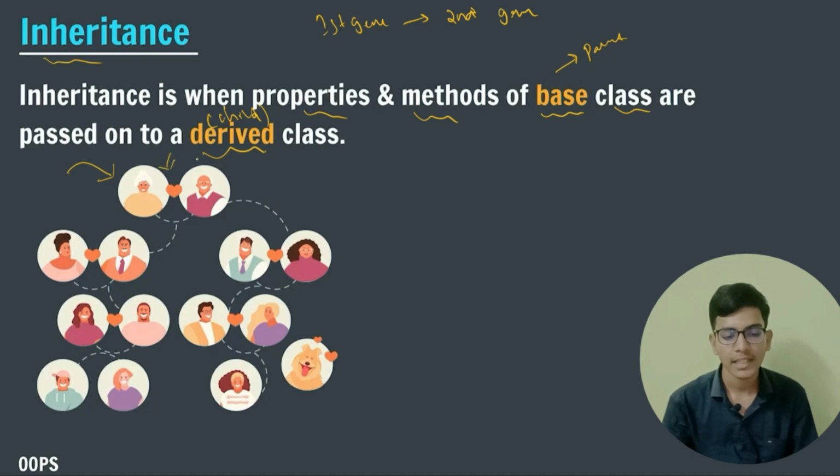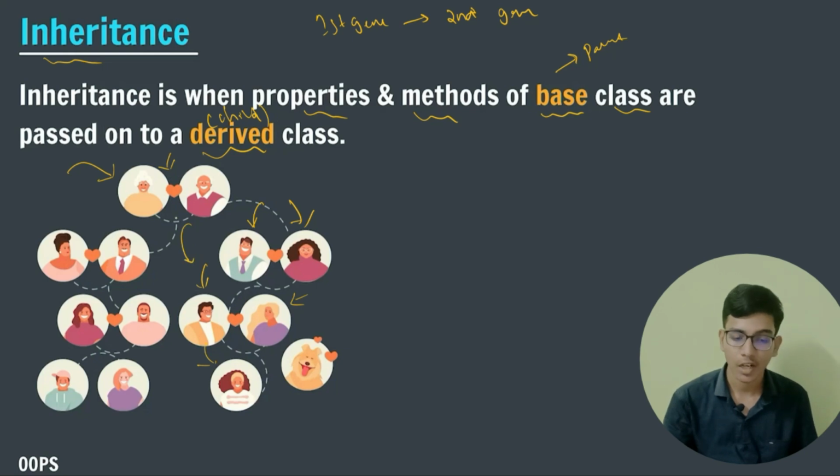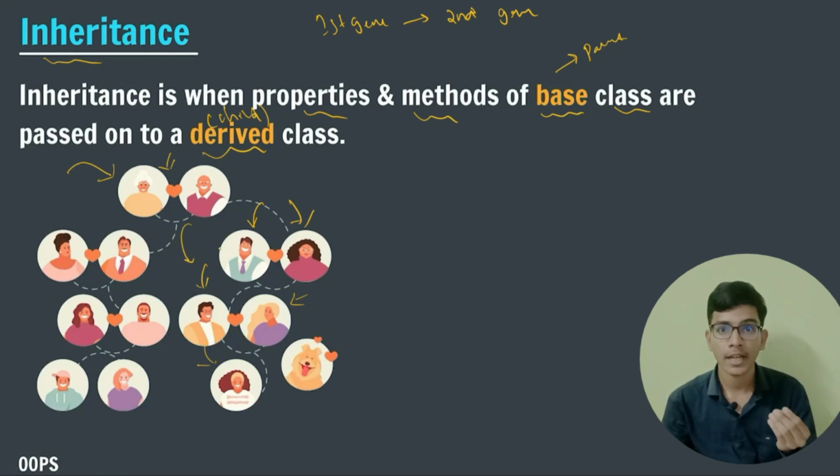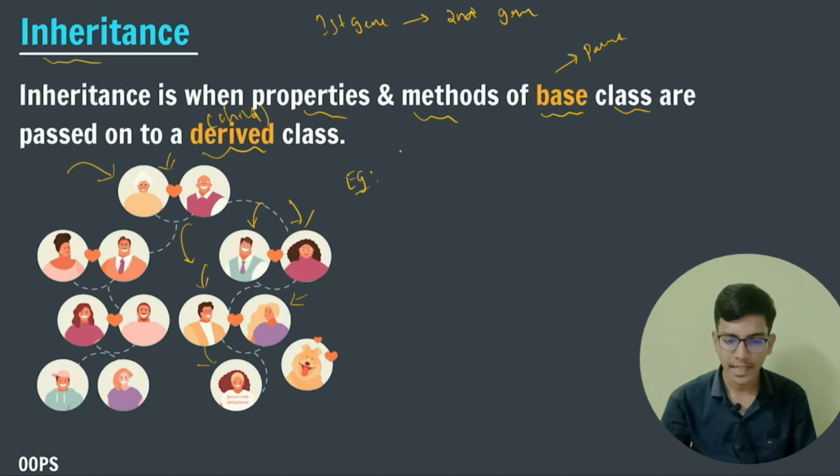This is what the tree for inheritance looks like. First of all, our grandparents, that is our grandma and grandfather. After that, father and mother. After that, we and our future wife or future husband, whoever, and after that our children. So we have passed on the values, properties, DNA, logical thinking ability, mental fitness, and all those things from our grandparents to our parents, and our parents to us, and now from us to our children. So this is how inheritance takes place. Let us take an example to understand base class, that is our parent class, and derived class. Let us take the example of superhero.